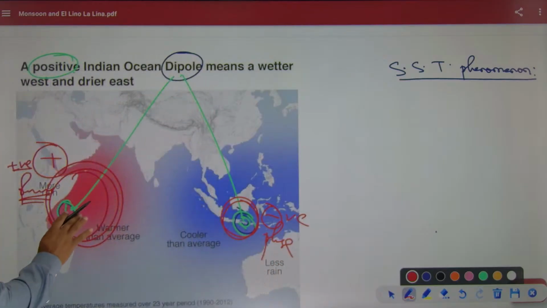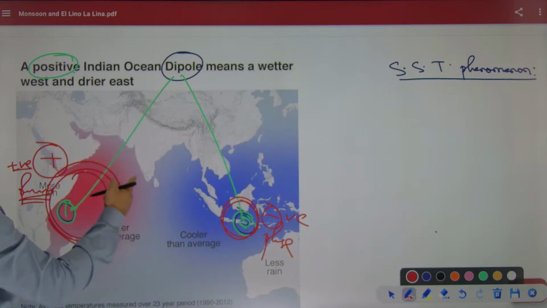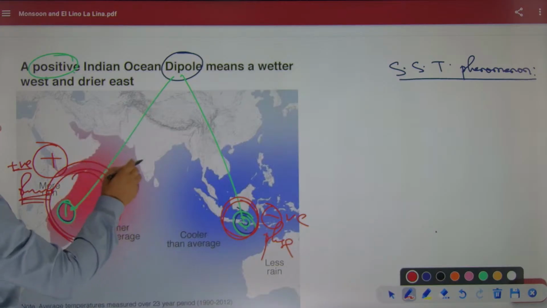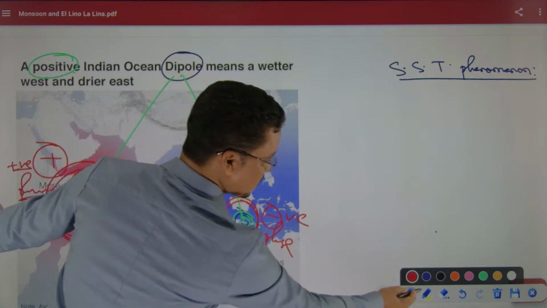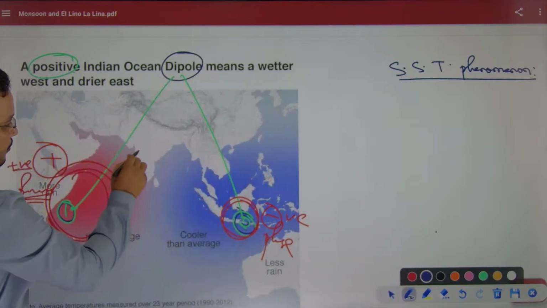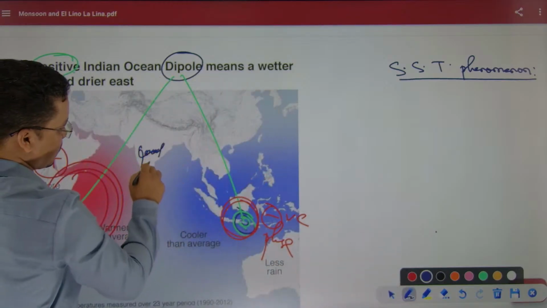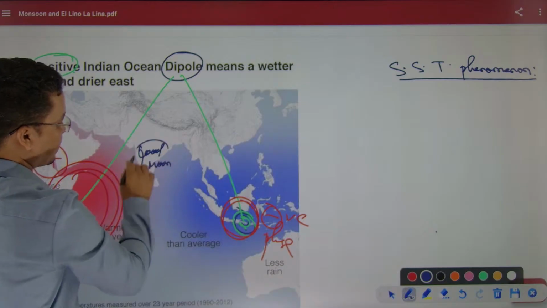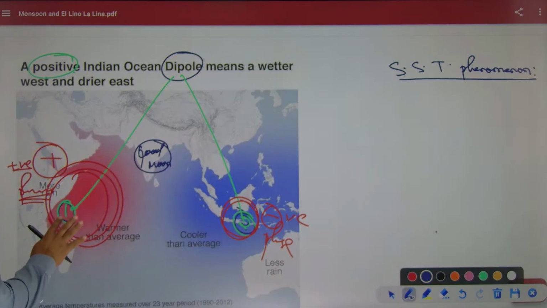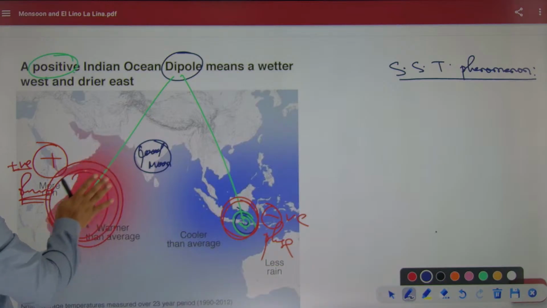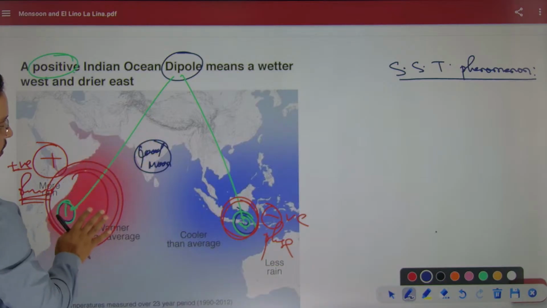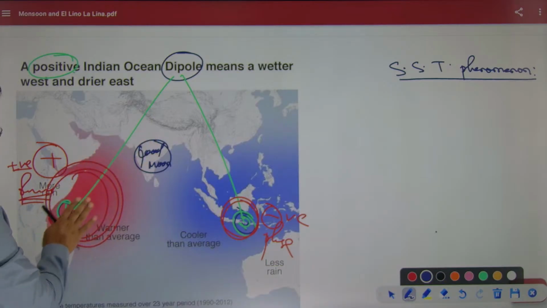If this region has warm water, the positive phase of the Indian Ocean dipole will lead to a good monsoon. Why? Because if there is warm water here, more moisture will come. More moisture will come all the way from the western Indian Ocean to India.